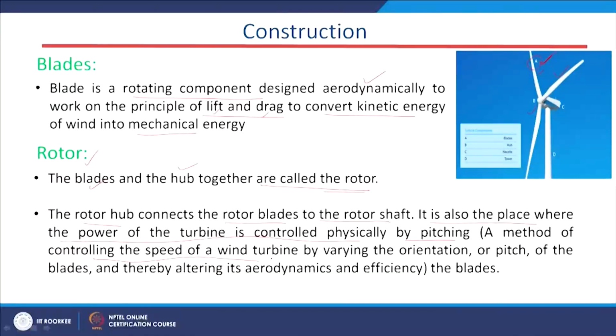What is the meaning of it? It is a method of controlling the speed of the wind turbine by varying the orientation of the pitch of the blades. If you vary the orientation of the wind turbine blades, then what will happen? We can harness more wind kinetic energy, which will be converted to mechanical energy. That is known as pitching of the blades, and that mechanism is only possible using this rotor section of the wind system.